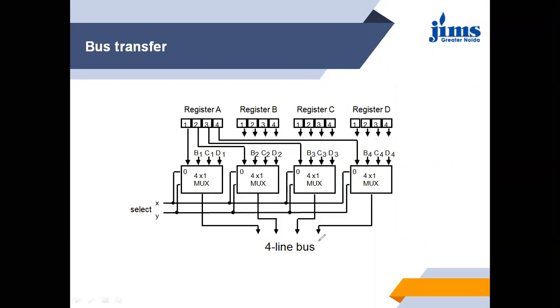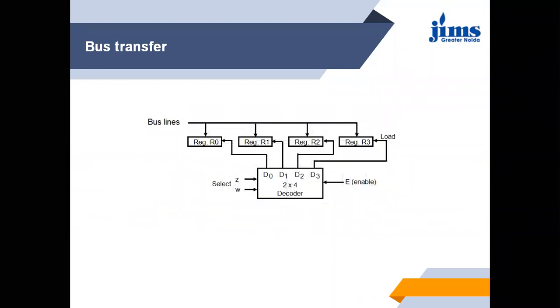So these are four line bus. One line is coming from this, one line is coming from this multiplexer. So all these four bits I can take at the bus over here. Now these are two lines, X and Y, that select which register, A, B, C or D, we have to select. So this is the way in which we can transfer the data from one place to another place by using the bus systems.